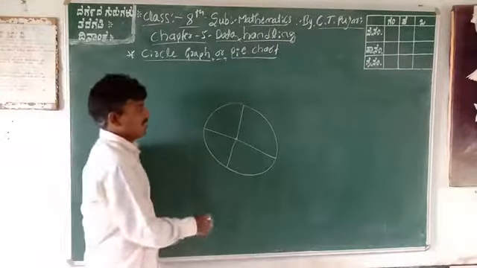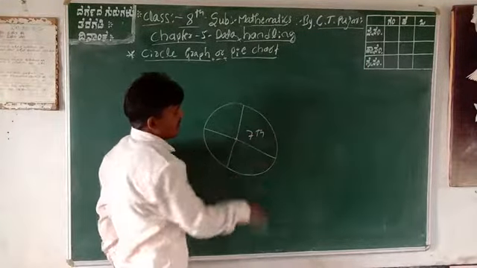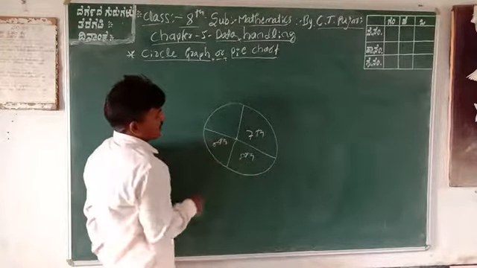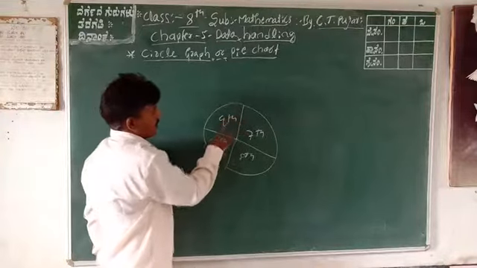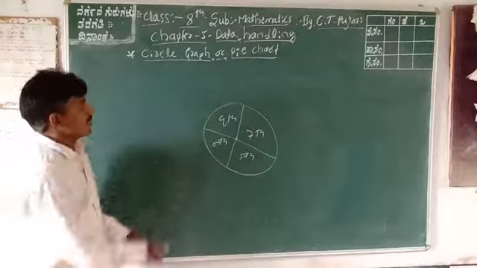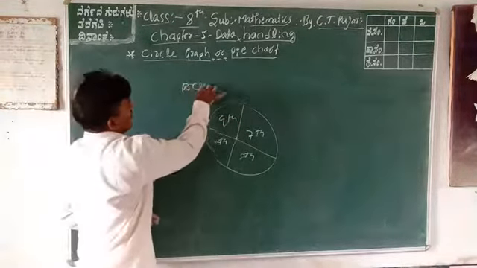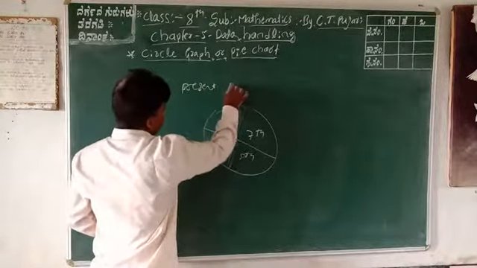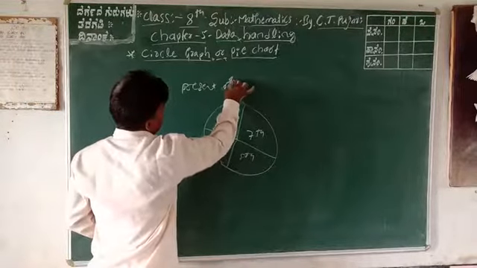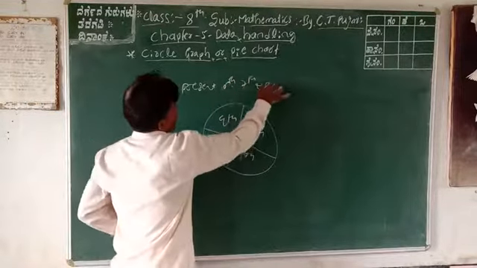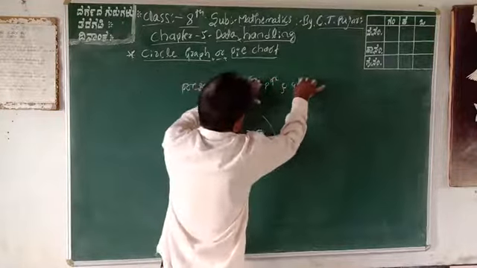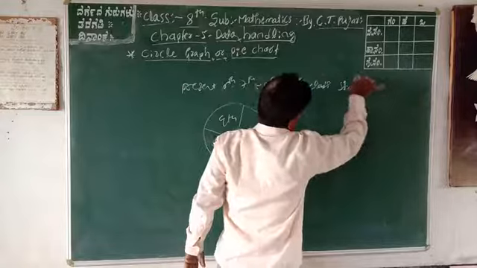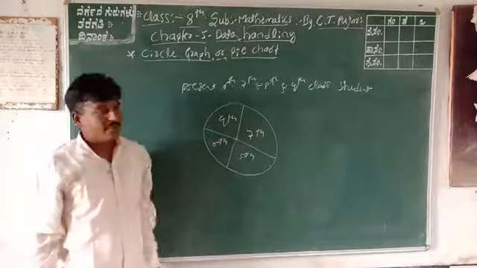This shows the present students of 6th, 7th, 8th, and 9th classes. Today, only 9th class students are present.